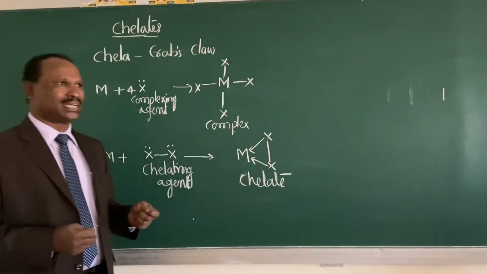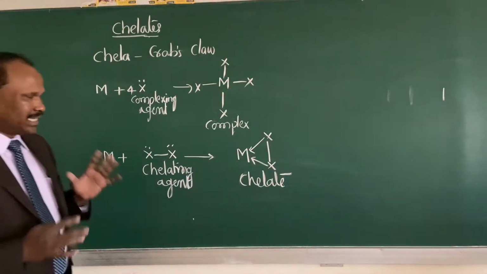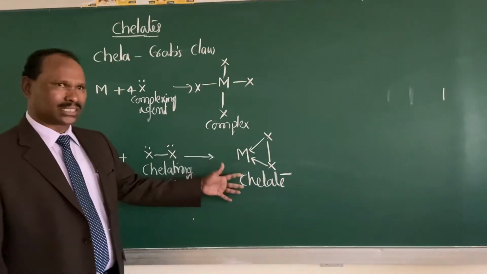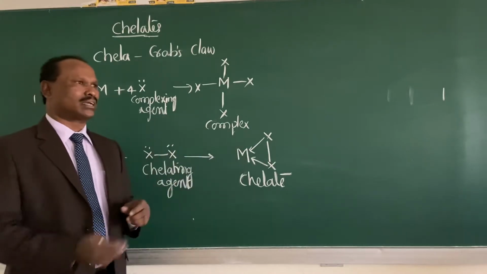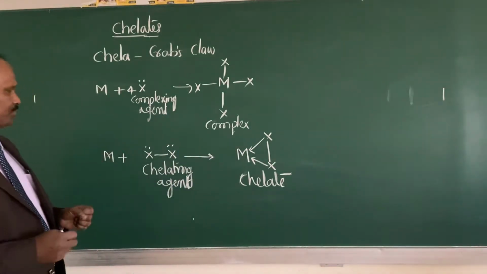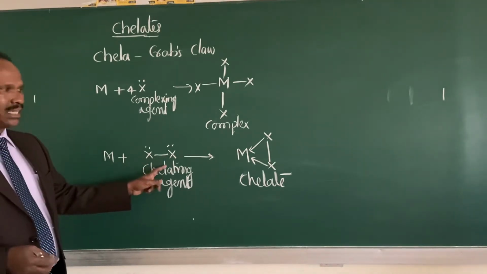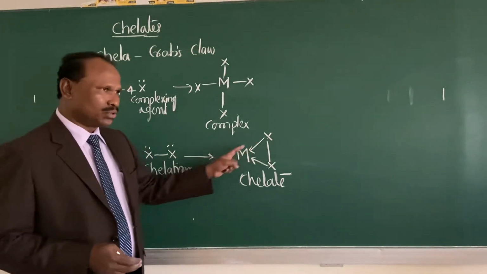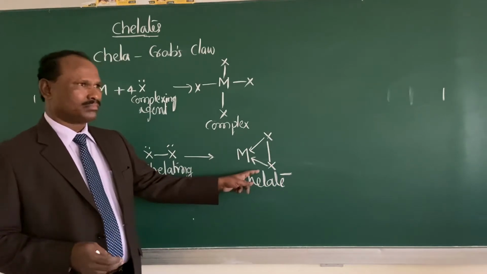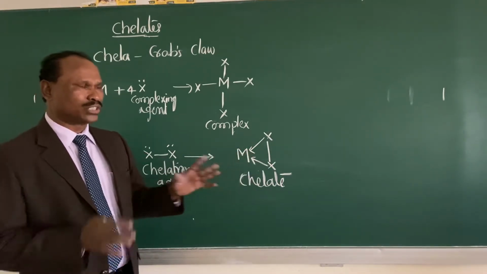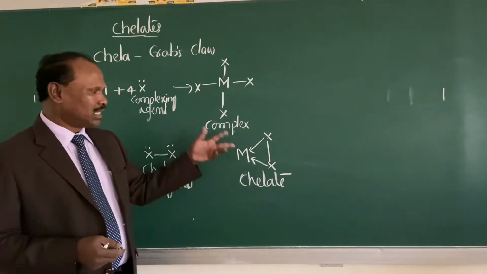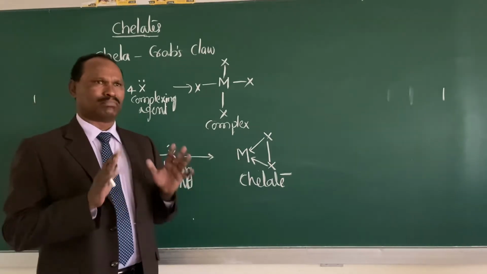Now let us define what chelates are. Chelates are nothing but complexes. They are coordination compounds in which the ligands are joined to one another and to the metal atom and form a heterocyclic ring in which the metal atom becomes part of it.